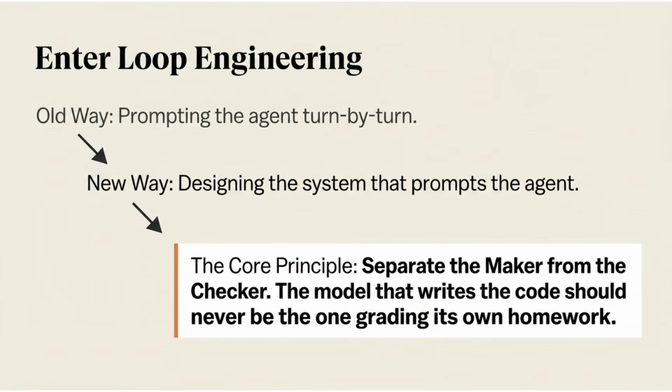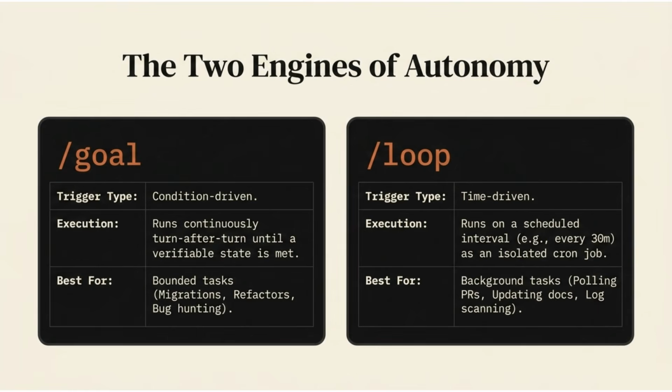Enter loop engineering. The old way was prompting the agent turn by turn. The new way is designing the system that prompts the agent. The core principle is to separate the maker from the checker. The model that writes the code should never grade its own homework. We use two engines for autonomy, goal and loop.